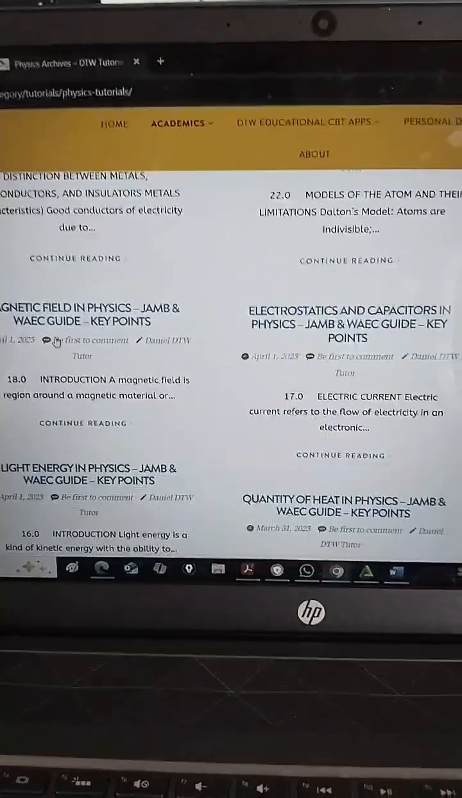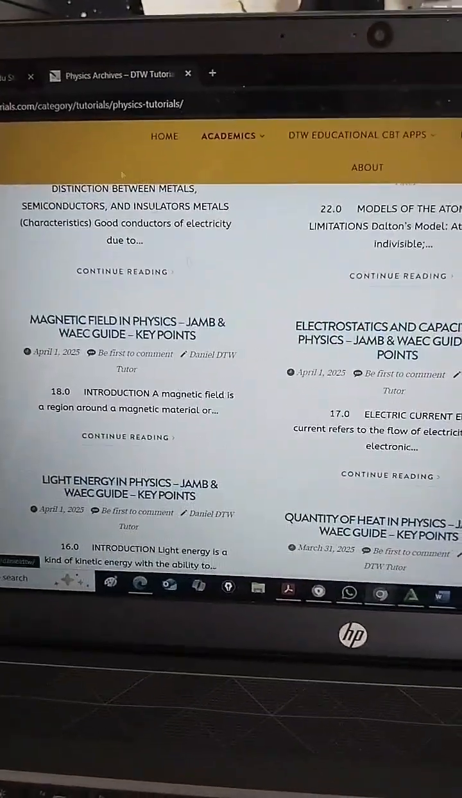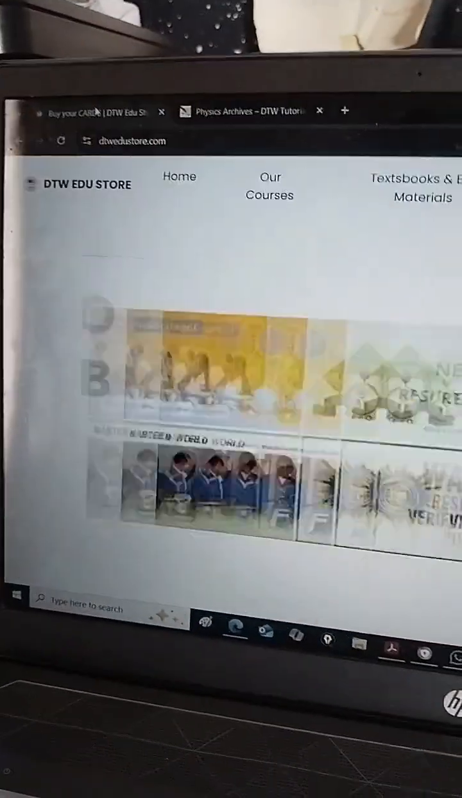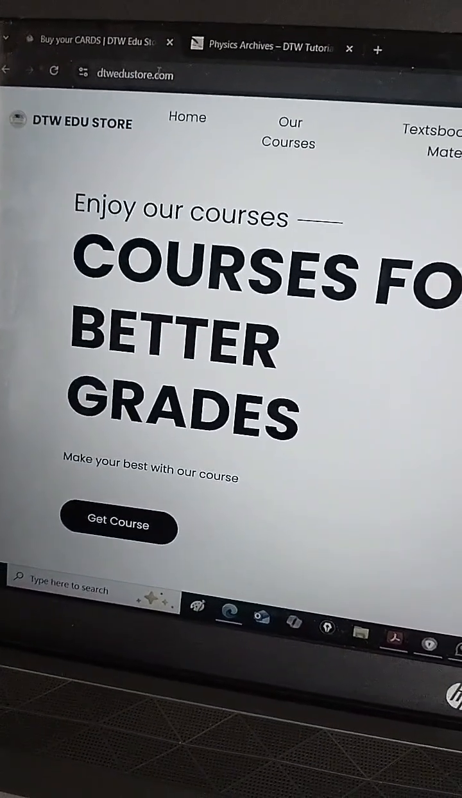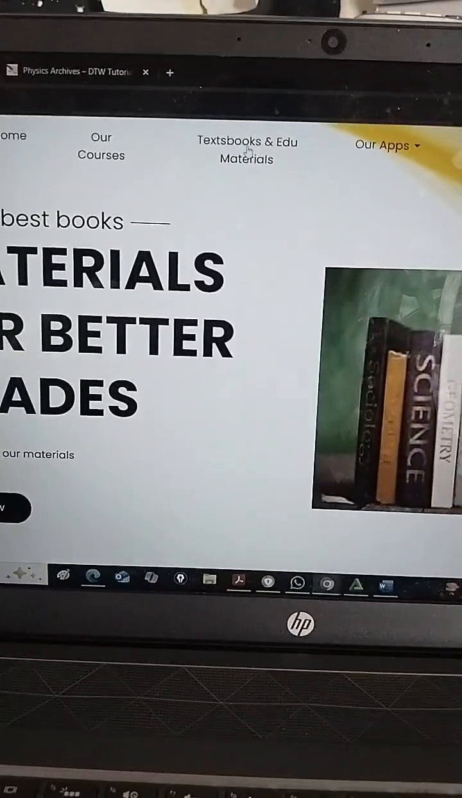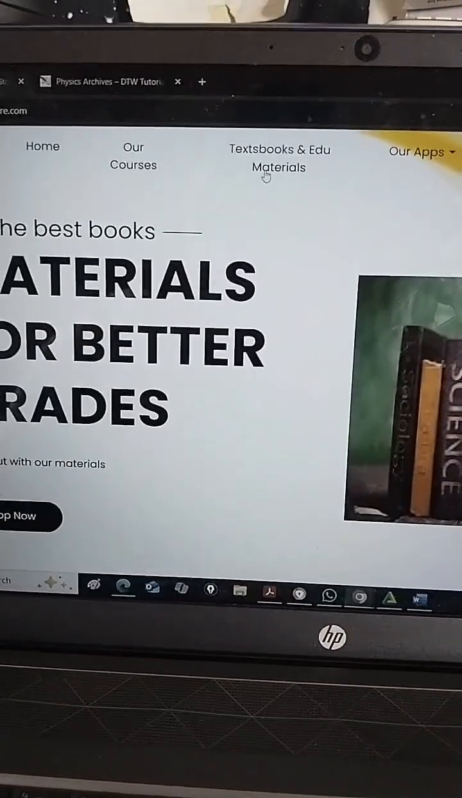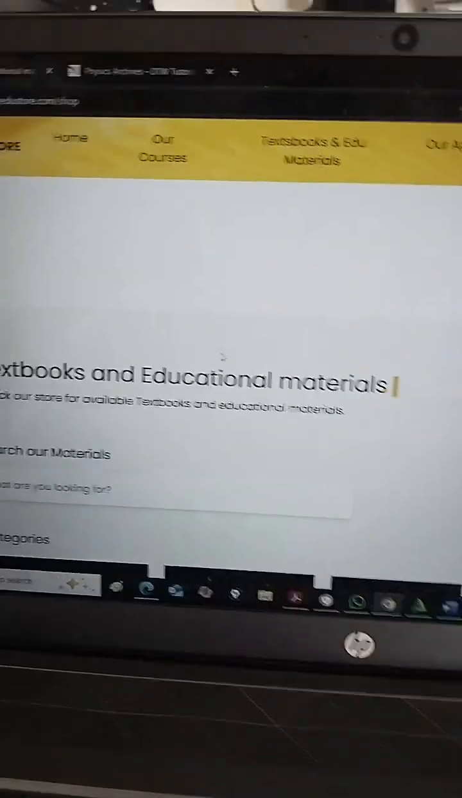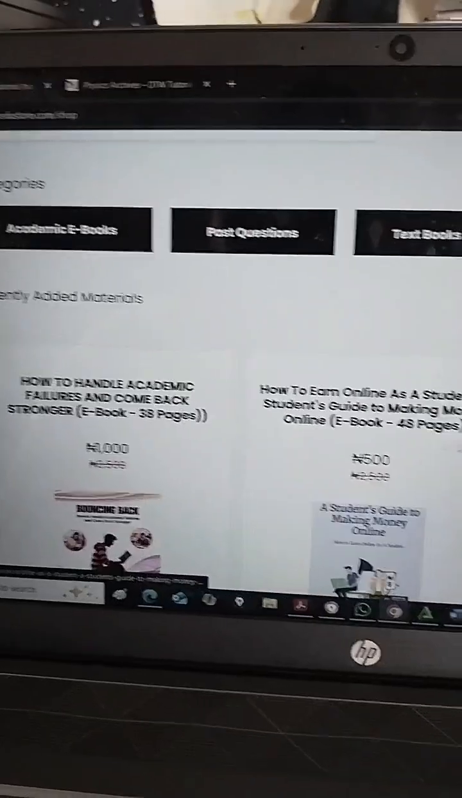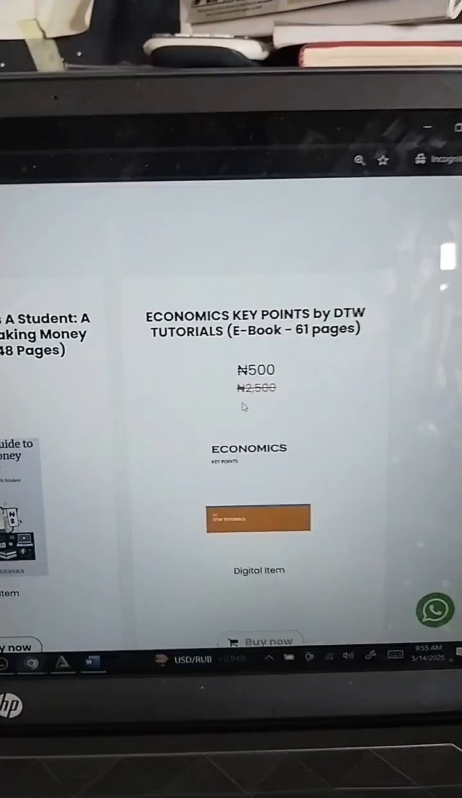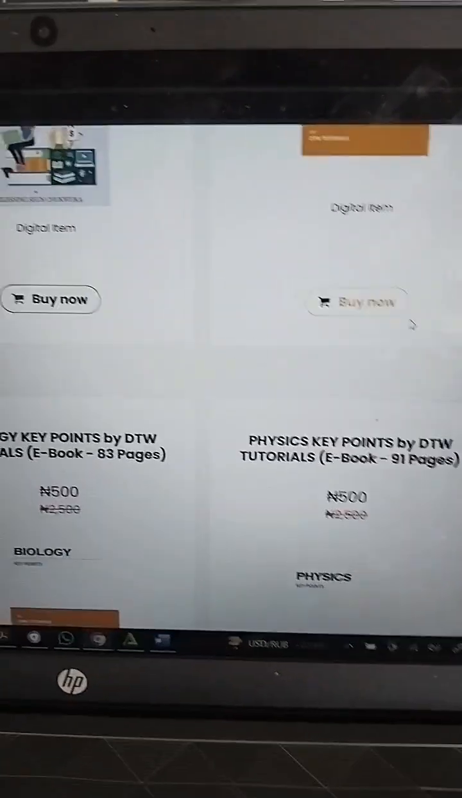But if you don't want to start going into each of the subjects to read, all you need to do is come to our store, dtwedustore.com. Come here to textbooks and materials, and come down. You can just select academic books, or let's just go down and you see all the ebooks. It is just 500 naira, and you get the PDF copy instantly on your phone.